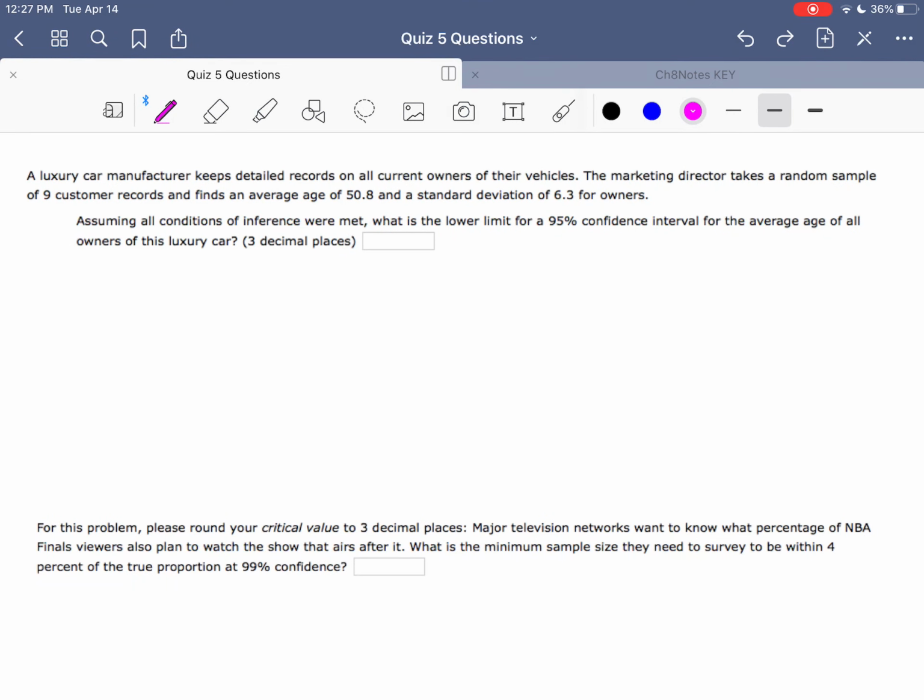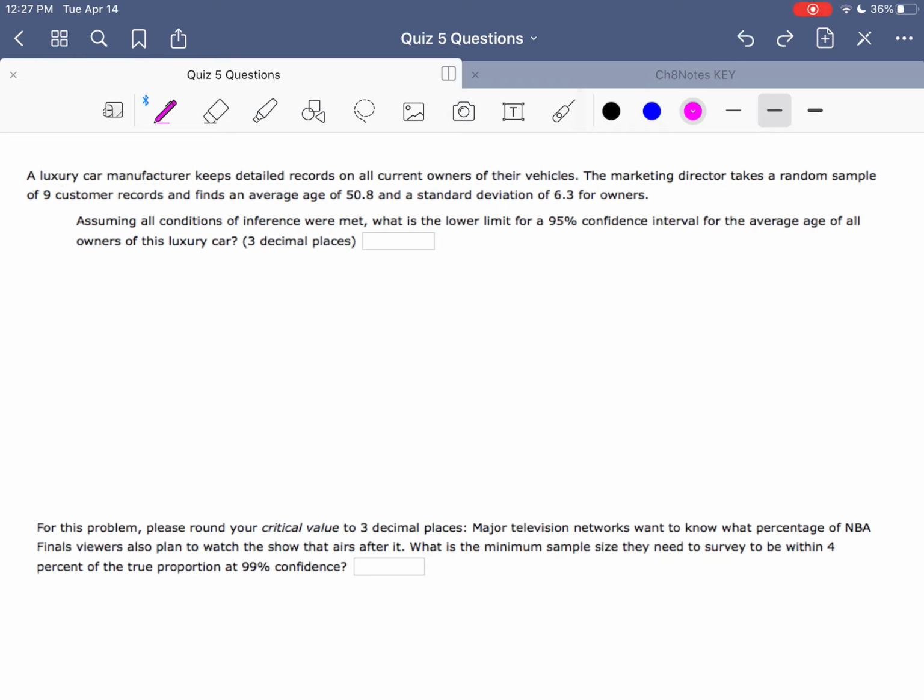The second one, for me at least: a luxury car manufacturer keeps detailed records on all current owners of their vehicles. The marketing director takes a random sample of 9 customer records and finds an average age of 50.8 and a standard deviation of 6.3 for owners. So here we are assuming that all conditions for inference were met, which is good because our sample size is pretty small, but we are assuming that all conditions were met. We want to know what is the lower limit for a 95% confidence interval for the average age of all owners of this luxury car.